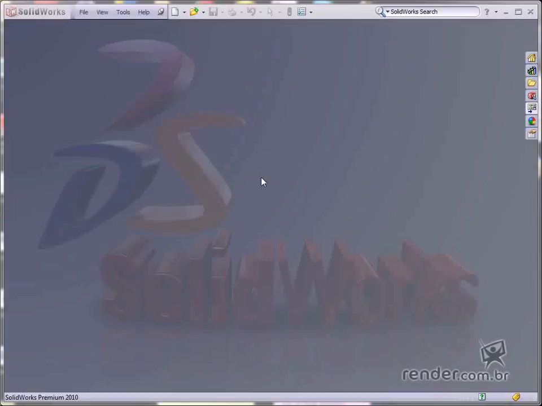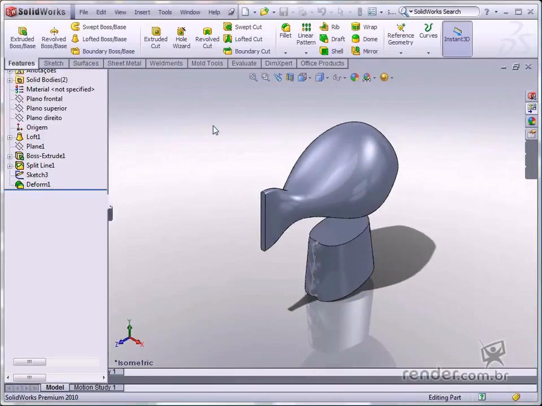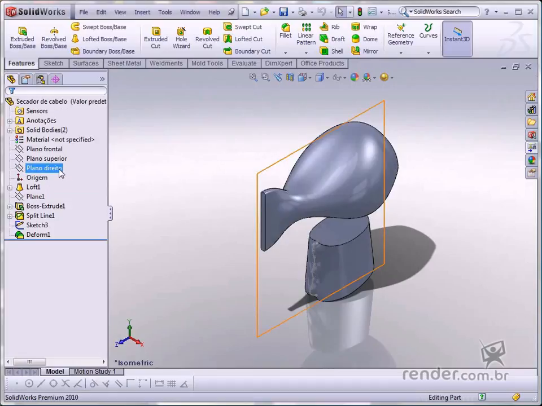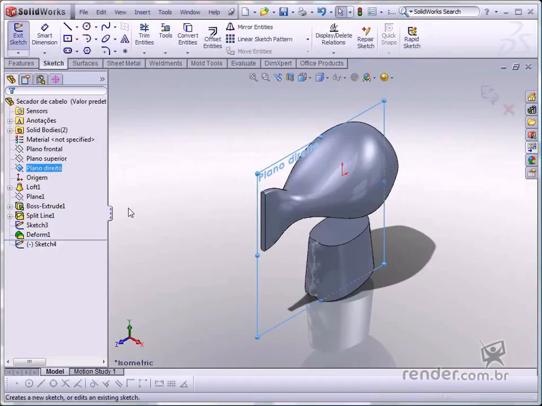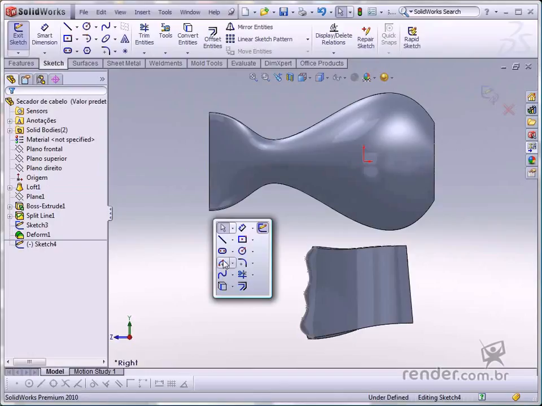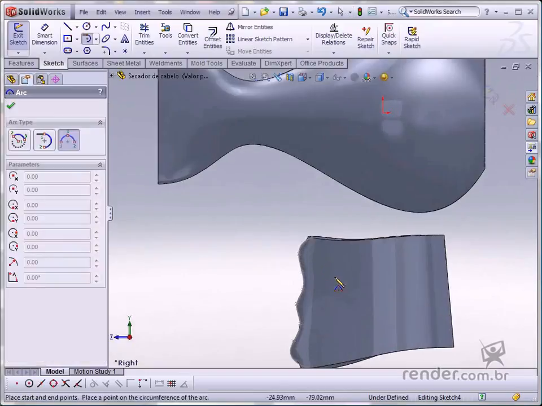In this class, we'll conclude the hairdryer handle modeling and add details, sketch the arcs, and conclude the geometry. So let's begin. Start by opening the hairdryer file. Start a sketch in the right plane. Activate the arc and the 3-point arc option, and then create an arc as shown.